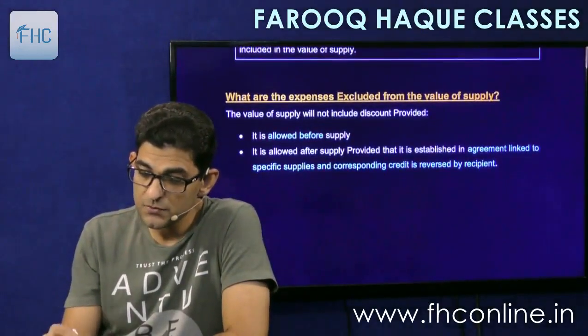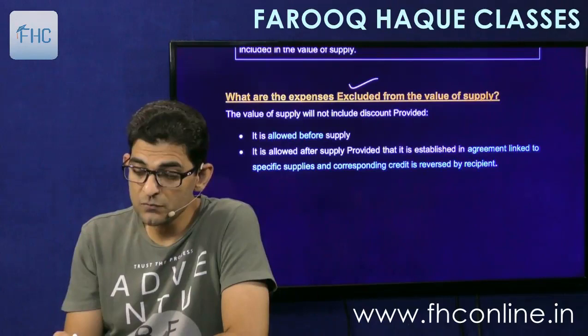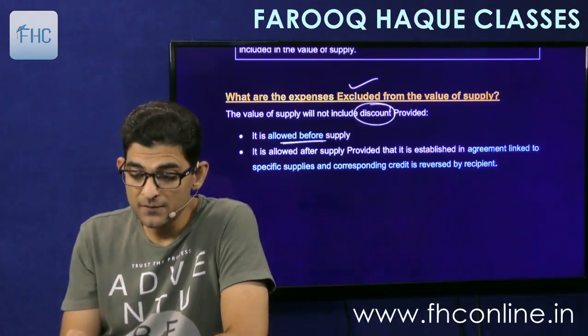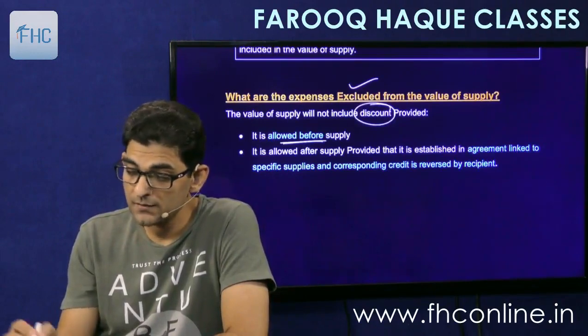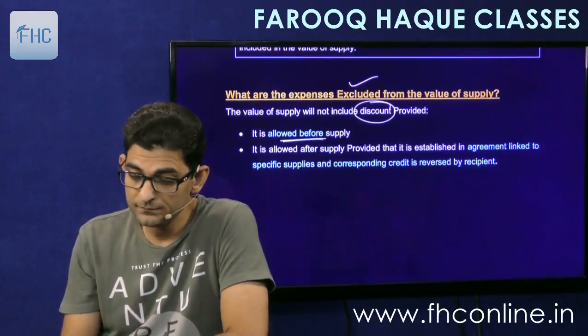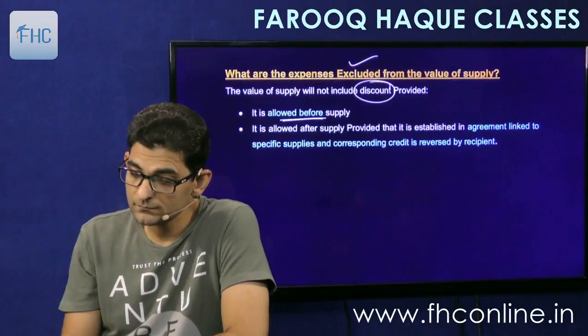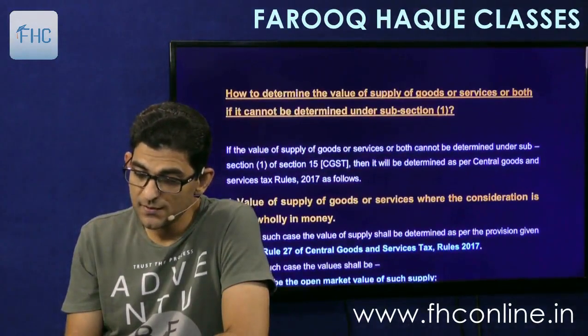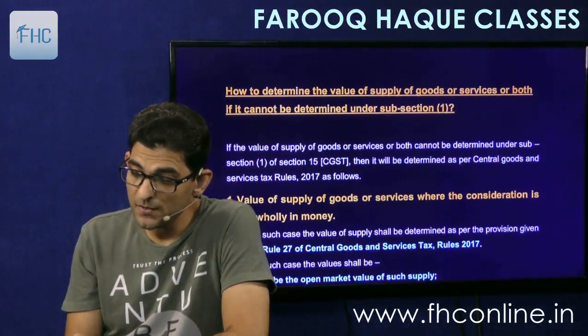And what are the expenses to be excluded? Exclusion was only one, and that was discount, either allowed before supply or after supply also. All simple points.